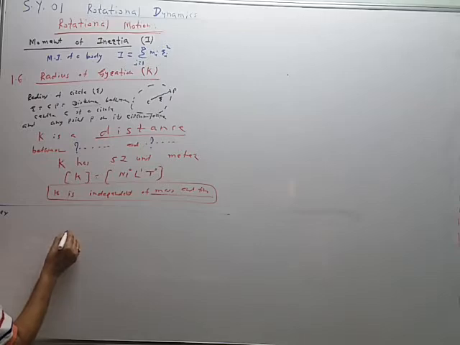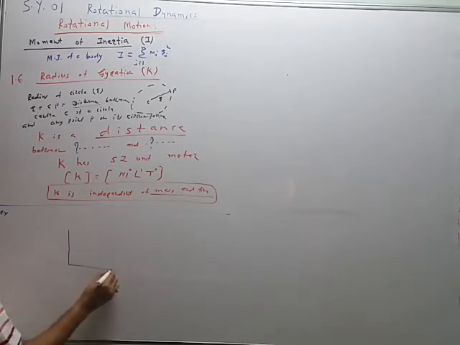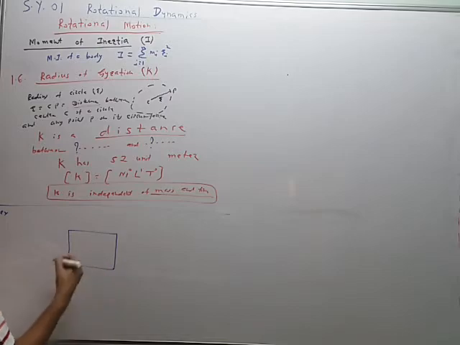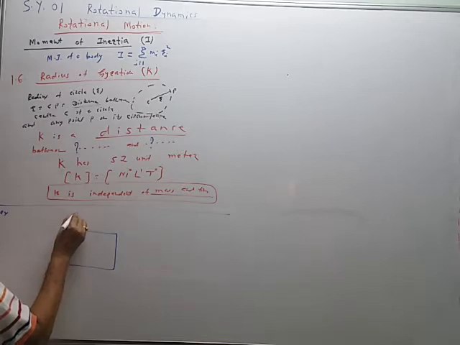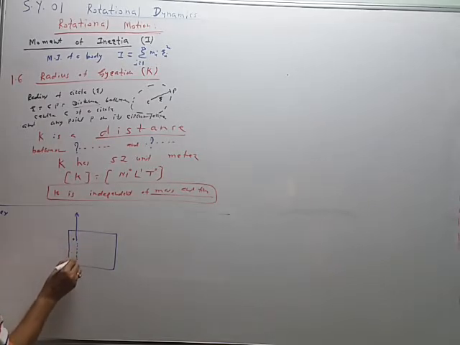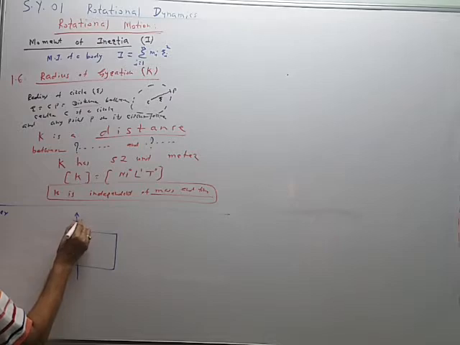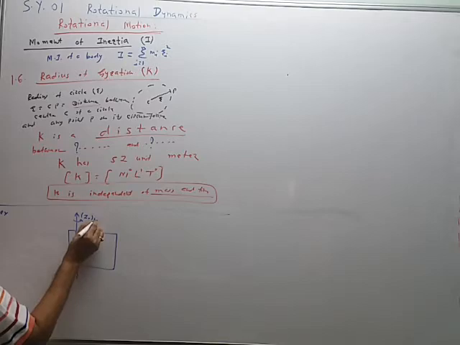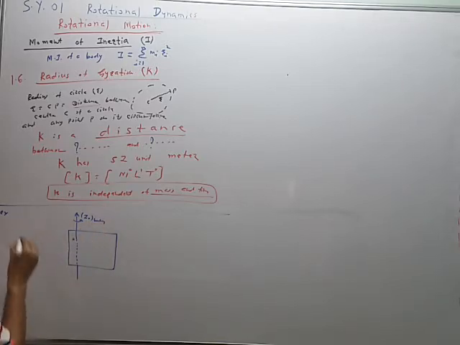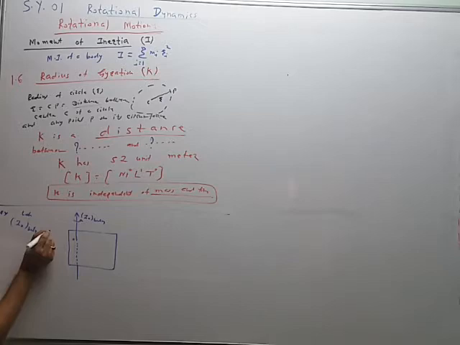Suppose this is a square shaped body. This is the point O through which the axis is passing. So this body has moment of inertia I_O of the whole body. Let moment of inertia of the whole body about the axis passing through the point O be equal to 1000 kg meter square.